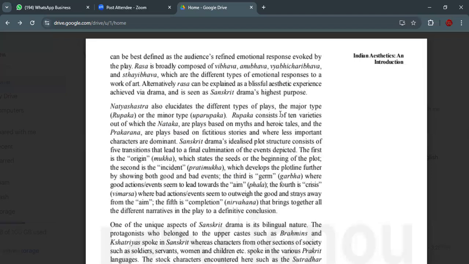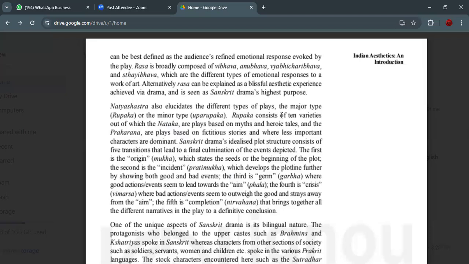So, Natya Shastra divides the plays into Rupaka and Uparupaka. Rupaka consists of 10 varieties, and within the 10 varieties comes the Nataka, and Natakas are the plays based on myth and heroic tales. And we have the Prakarana.